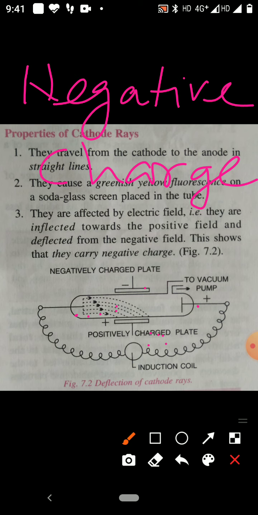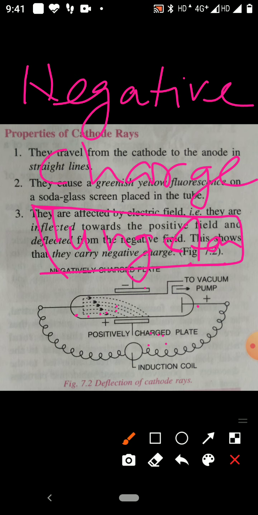When these cathode rays are allowed to strike a hard metallic target, that is tungsten, X-rays are produced. X-rays can penetrate through matter. They cause ionization.